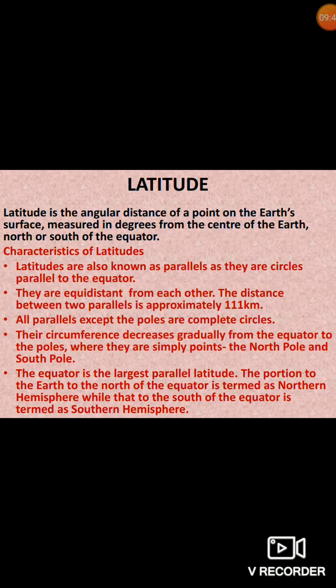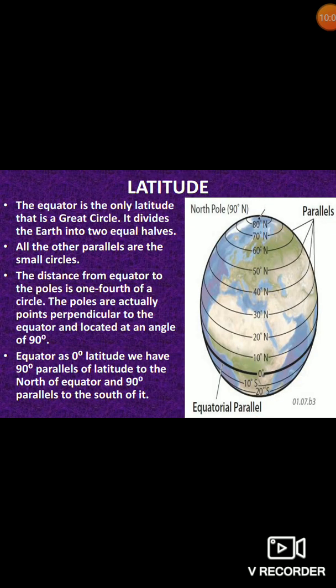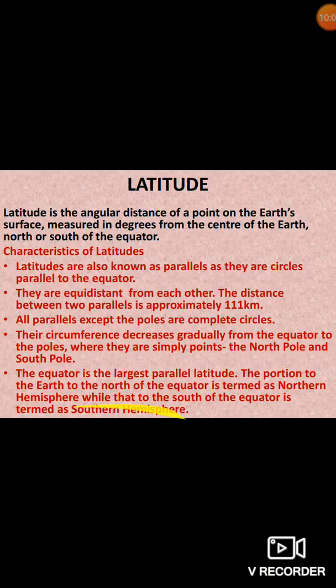Latitude is the angular distance of a point on Earth's surface measured in degrees from the center of the Earth, north or south of the equator. So what is latitude? It is an angular distance of a point on the Earth's surface. It is measured in degrees from the center of the earth, north or south to the equator.